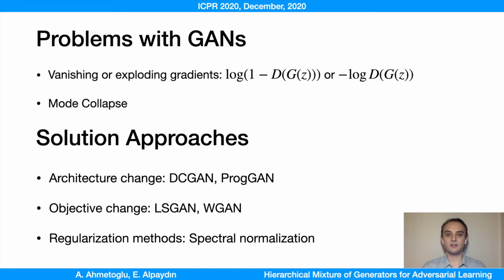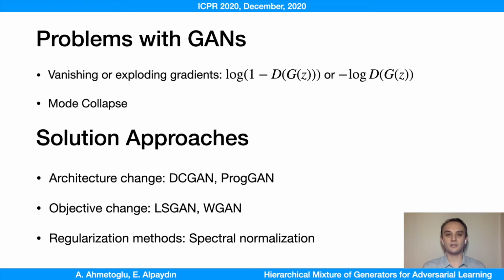The first is the gradient backpropagation problem. Depending on the choice of the loss function, gradients either vanish into zero or their amplitude and variance becomes too high to a point that makes the training impossible. And the second is the mode collapse problem, where the generator fails to model some parts of the distribution.